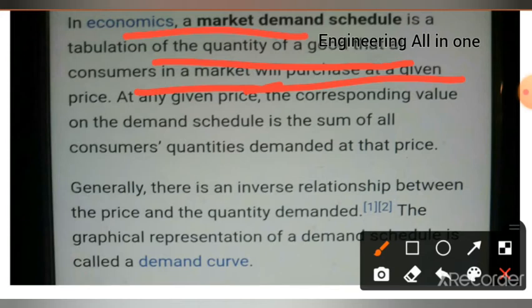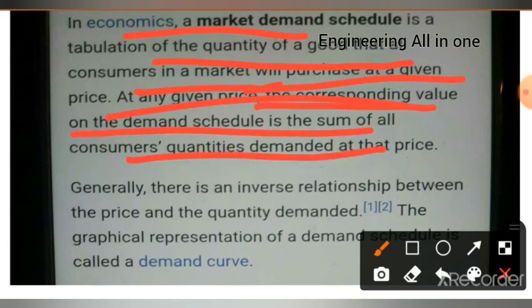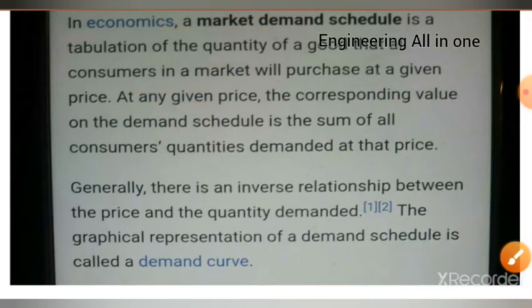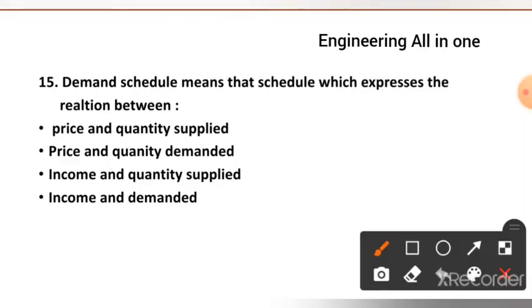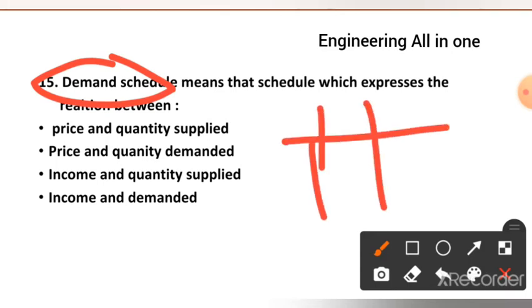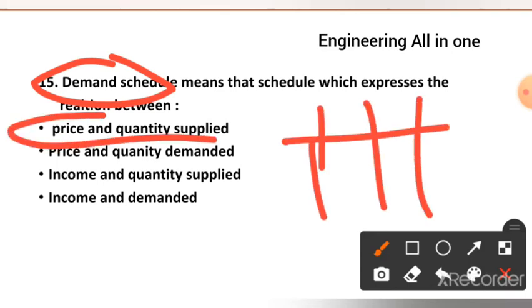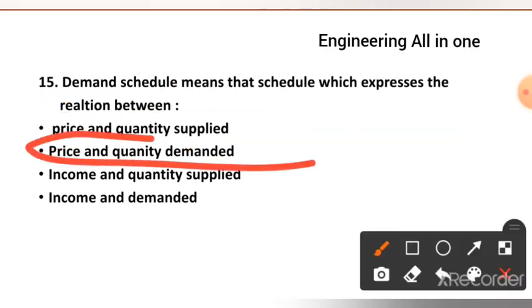You can read these lines, and these all speak in a nutshell. We can reach the point that demand schedule is the tabulation arrangement between the price and the quantity demanded. Option number 2, price and quantity demanded.